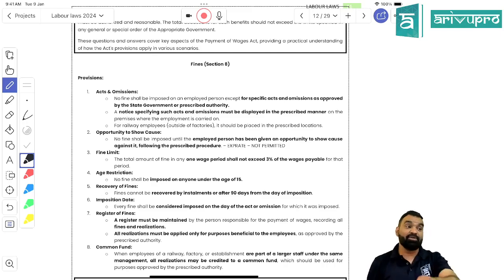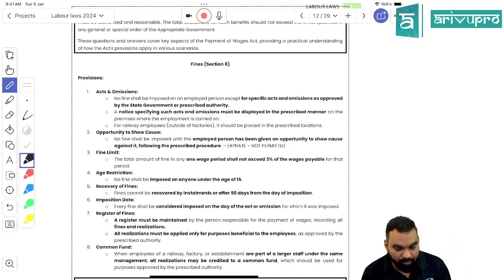But it is a subject matter of policy. I told you very clearly in the beginning itself. See, here it is written, it needs to be pre-notified. Means you cannot come out with random fines, right? See, today is Monday, I am going to impose this much fine. Next day is Tuesday, according to the day, I am going to impose the fine. You cannot do it like that, right?